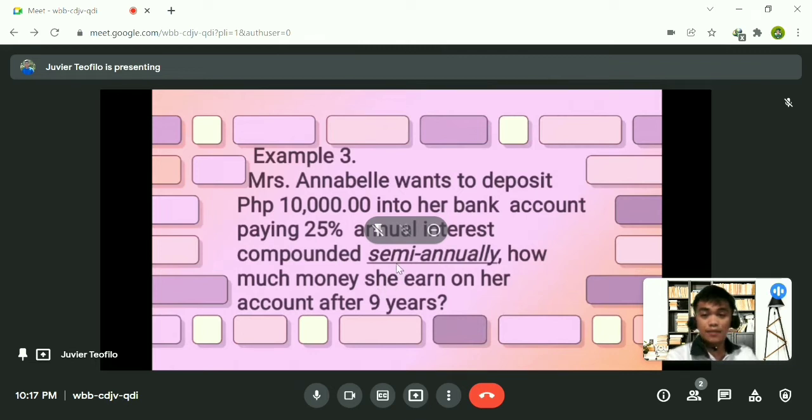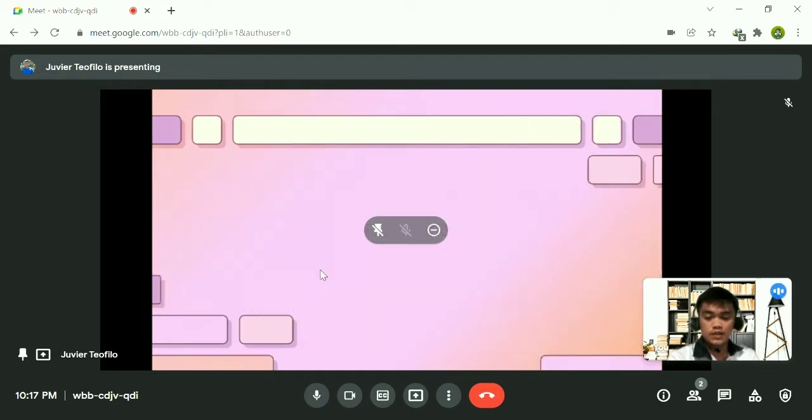So Miss Annabelle wants to deposit 10,000 into her bank account, paying 25% annual interest compounded semi-annually. How much money did she earn in her account after 9 years? So let's have the solution first.